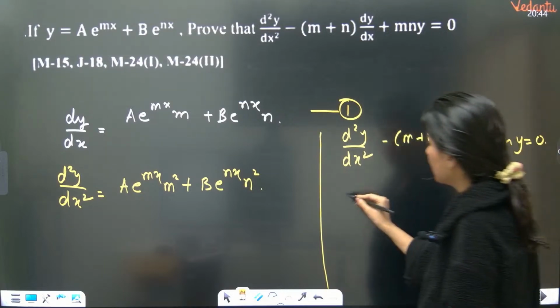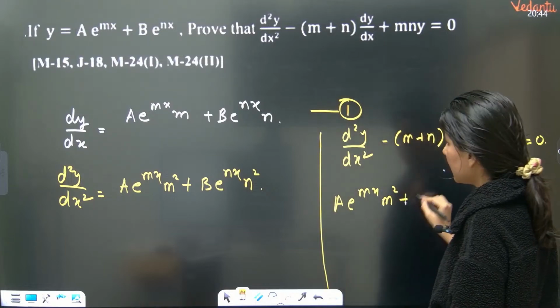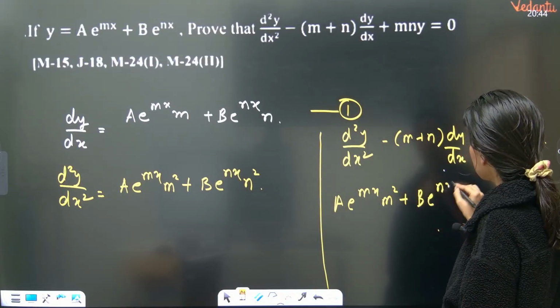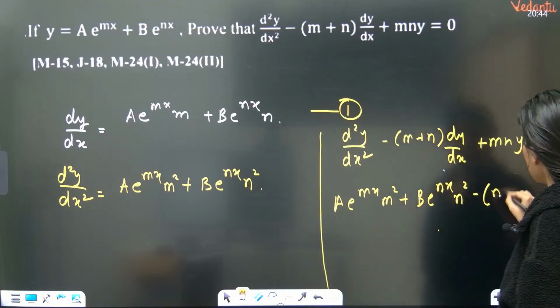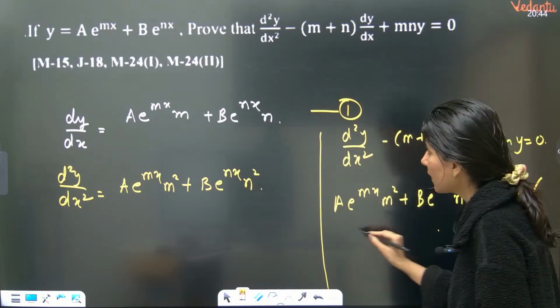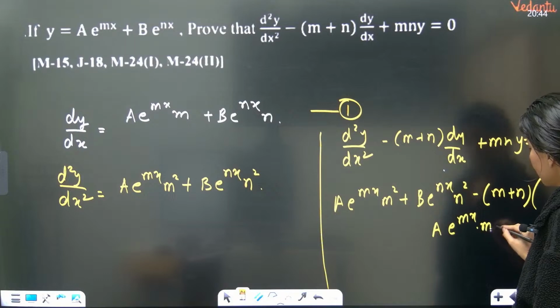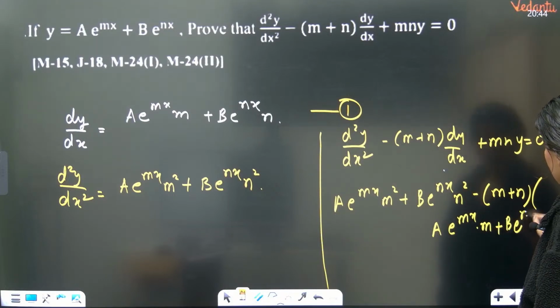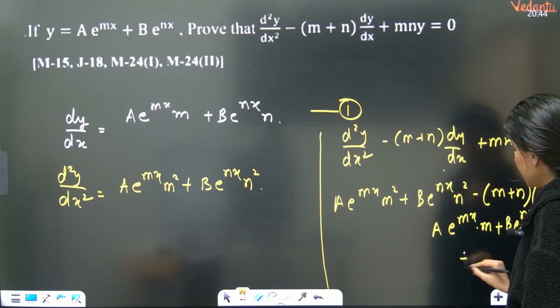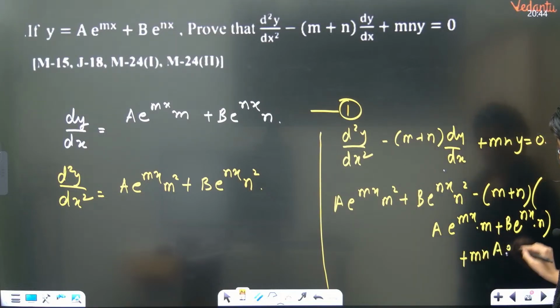Put the value. So this is a e power mx m square plus b e power nx n square, minus (m plus n), and in the bracket you are having a e power mx m plus b e power nx n, and plus mn y. Y is what? A e power mx plus b e power nx. This is what your expression is.